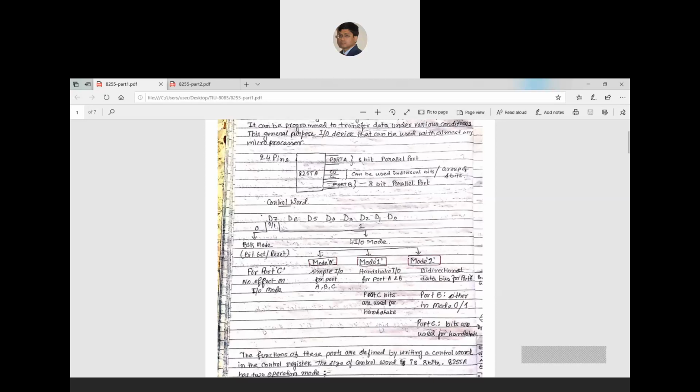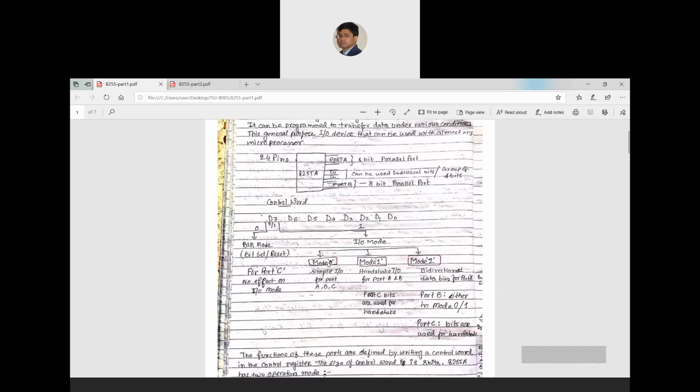What is input output mode? Input output mode is actually mode 0, mode 1 or mode 2. Mode 0 is a simple input output for ports A, B and C. That means when D7 is 1 and I am working in a mode 0 operation, then I can simply input or output data from or to 8255 through these three ports. So I can communicate with the external device through 8255 using these three ports directly when I am working in mode 0.